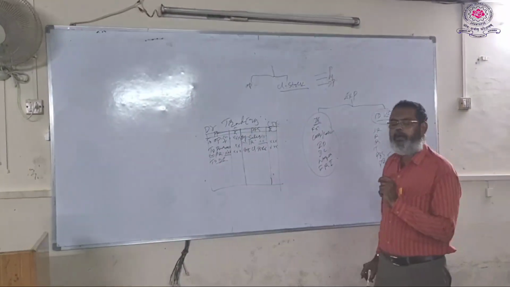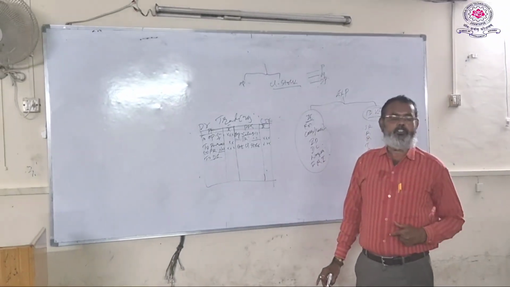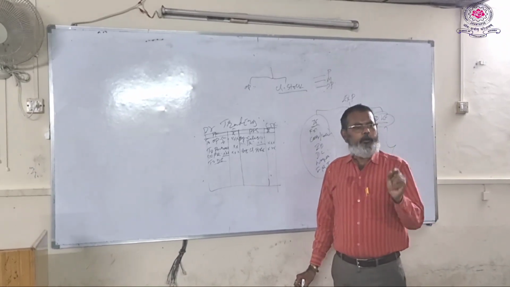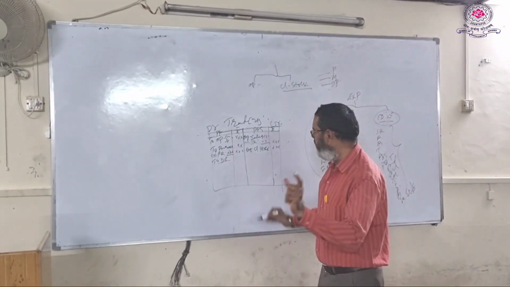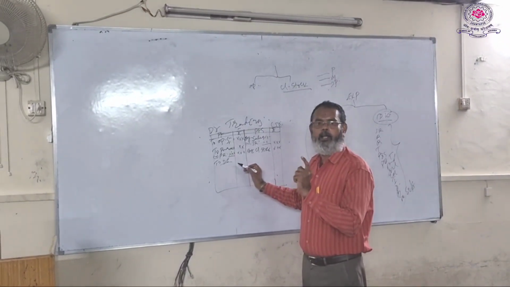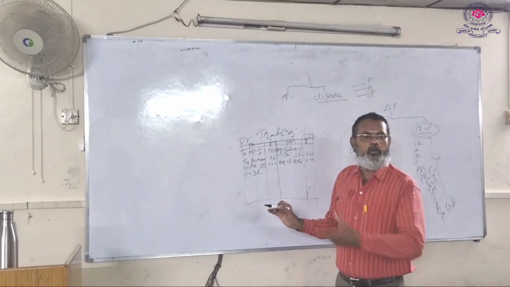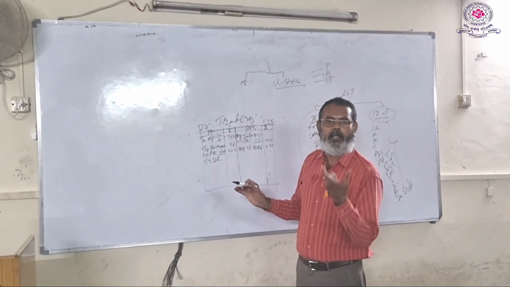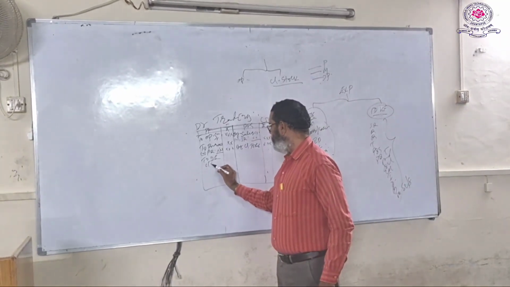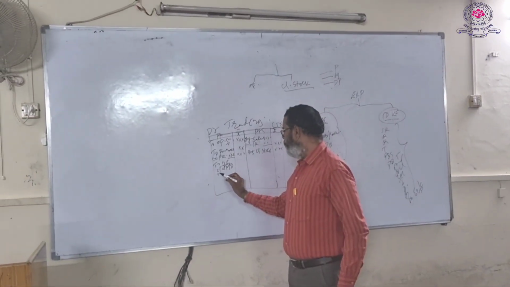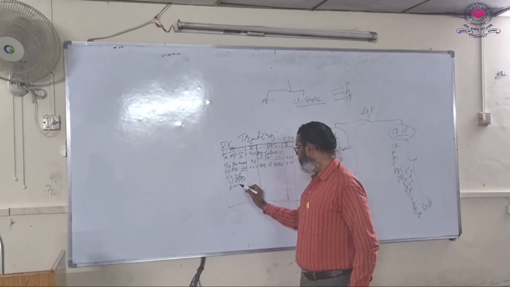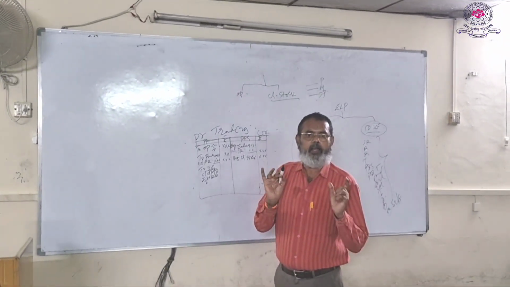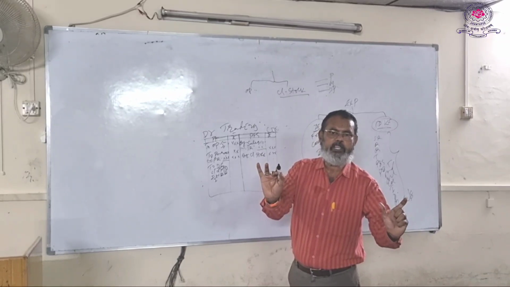Then while preparing a trading account, what kind of expenses we have to show? Both the direct and indirect, or only direct or only indirect? Very important point, note that only direct expenses alone you have to show on the trading account, not indirect expenses. So direct expenses is expenses incurred in connection to purchase, in connection to manufacturing, or incurred in the factory, such as the carriage inwards, freight, dock charges, import duty, then wages, factory rent, lighting, insurance, etc. All these expenses alone you have to record, not indirect expenses, only direct expenses alone you have to record.